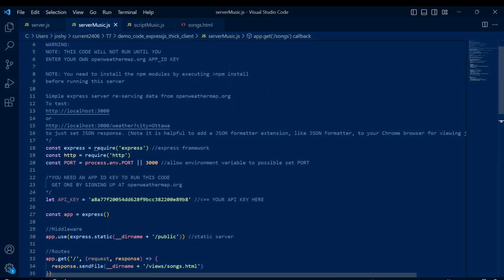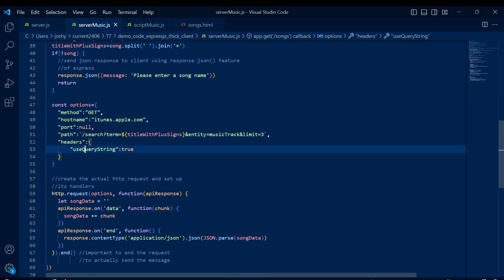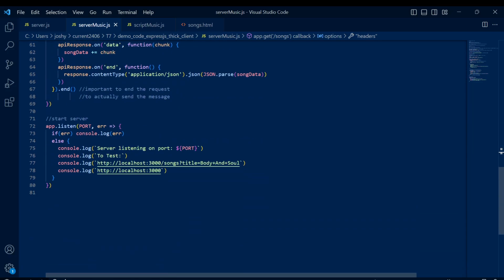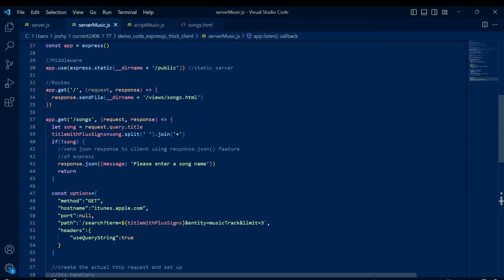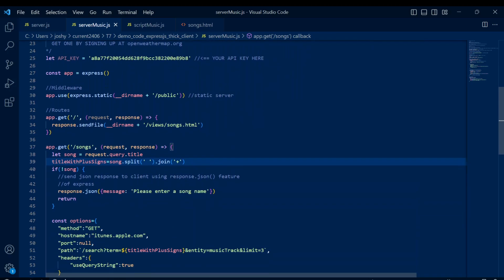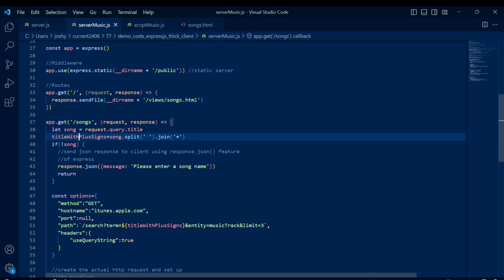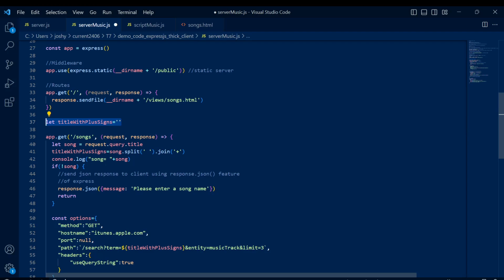Server music is where the changes happened. So renaming all the variables, and then the big thing was changing options to allow it to access the iTunes API, and obviously changing this. And the only other big thing was changing it to /songs and getting the title instead of the city. Okay, yeah.